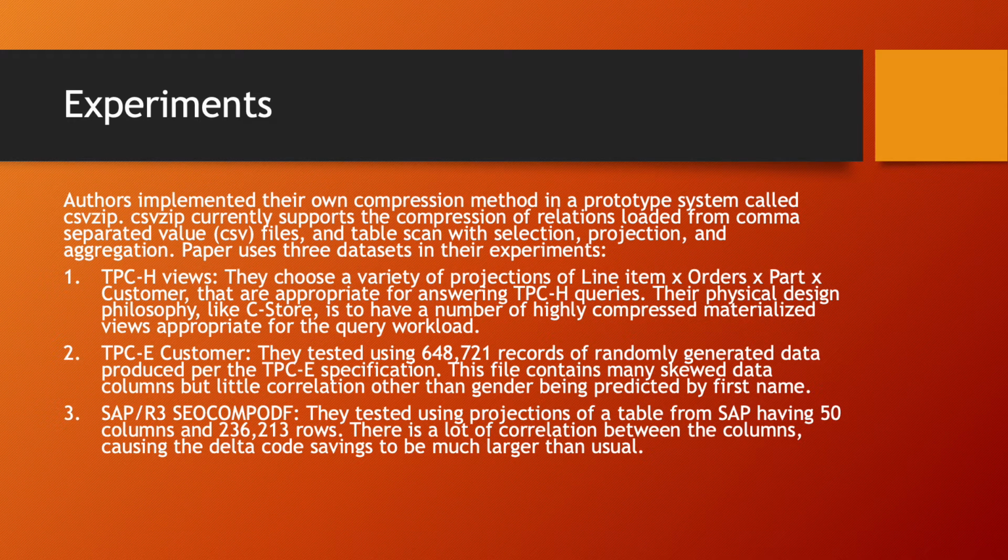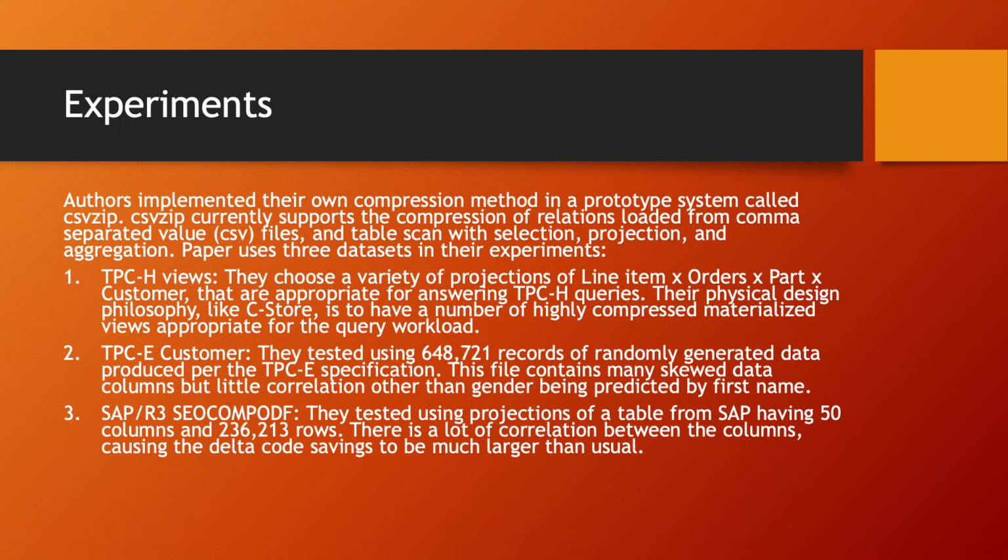Looking at the experiments, the authors implemented their own compression method in a prototype system called CSV-Zip. CSV-Zip currently supports the compression of relations loaded from comma-separated value files, that is CSV files, and table scan with selection, projection, and aggregation. The paper uses 3 data sets in their experiments.